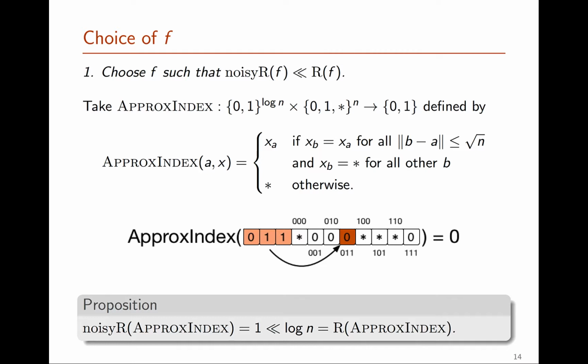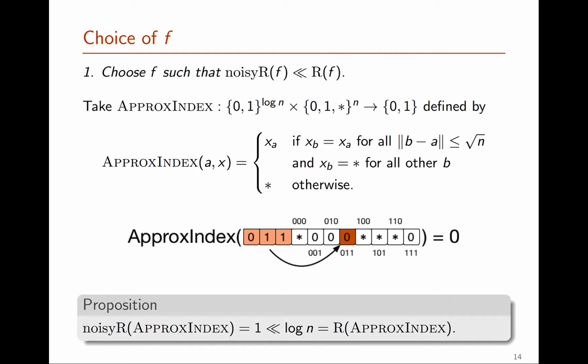The function is only defined on inputs where all the bits of x whose indices are very close to the addressed index have the same value as that addressed index. And for simplicity, let's think of the rest of the inputs as undefined, being stars. So any bit of x for an index that's far from A will be undefined.